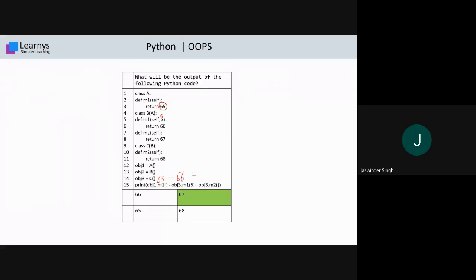Then again we add obj3.m2. Object 3 is part of class C, right? And again we are getting obj3.m2 as 68. So this one is 68. So if you manipulate these values, 65 minus 66, that is -1, and -1 plus 68, that is 67. So the outcome is 67. So I believe this is clear to you.